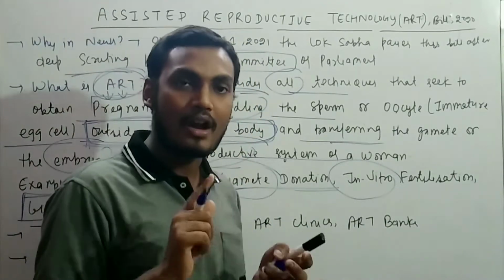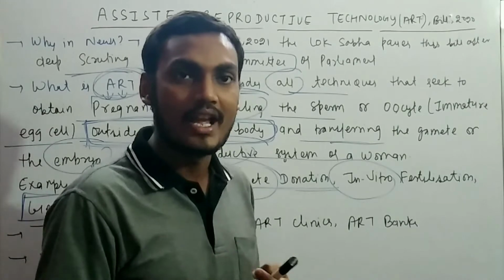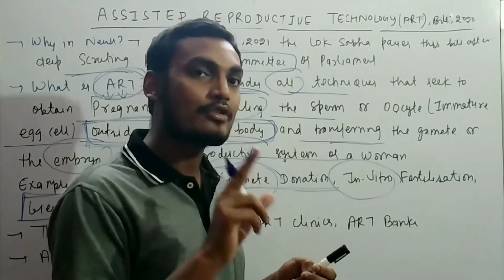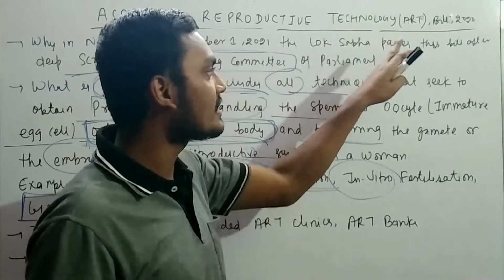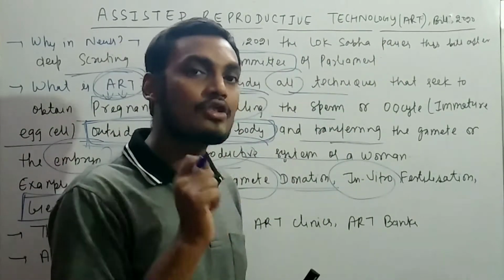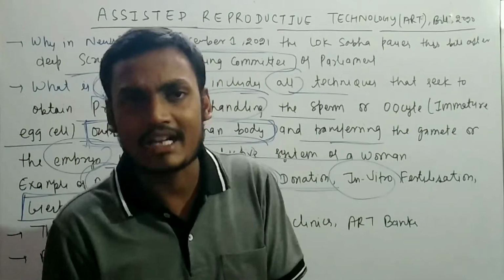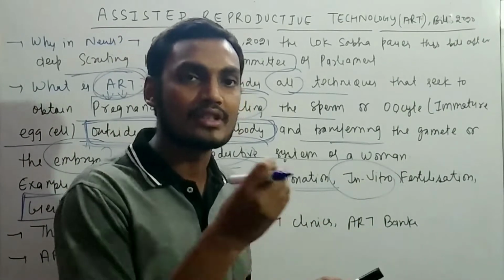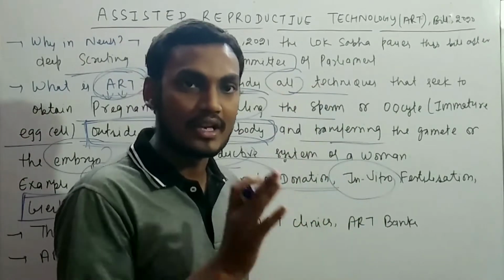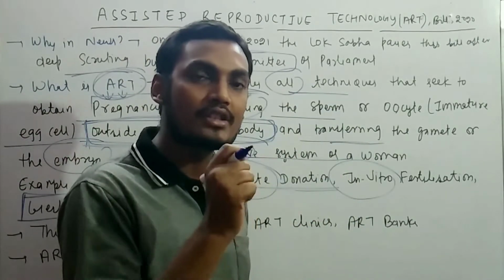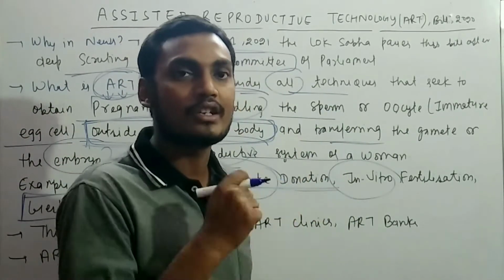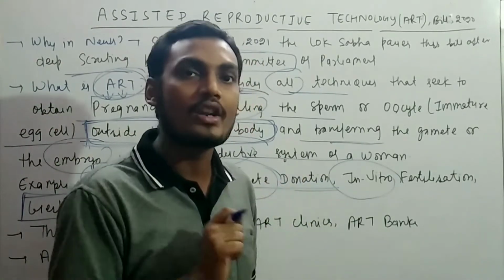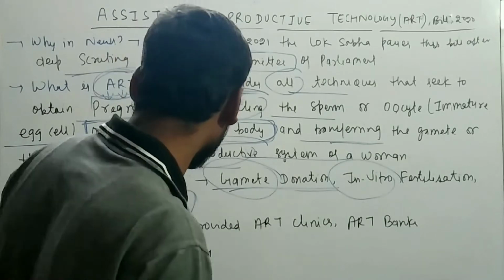There are two other very important bills, the Surrogacy Regulation Bill and the Medical Termination Bill. These two bills are also supplementary to this assisted reproductive technology bill, which ensures the rights of a woman and also the rights of a couple, and tries to regulate whatever leads sometimes to death. This is one of the objectives of the bill, to control the unethical practices going on in the country. So this is very important.